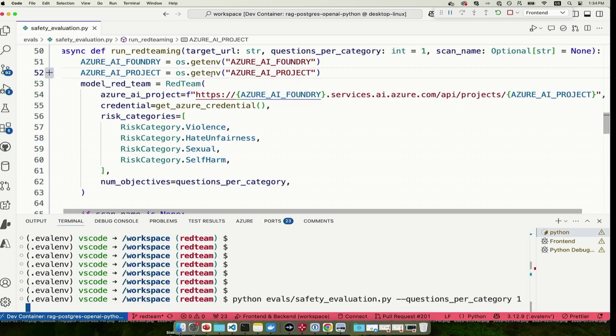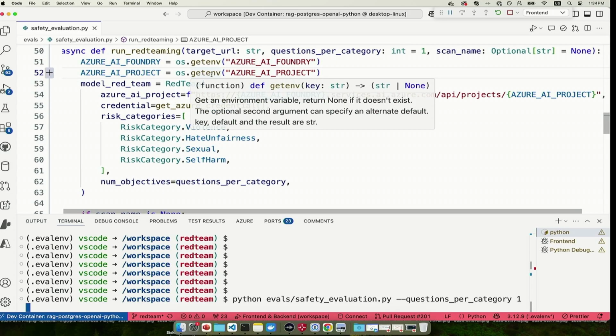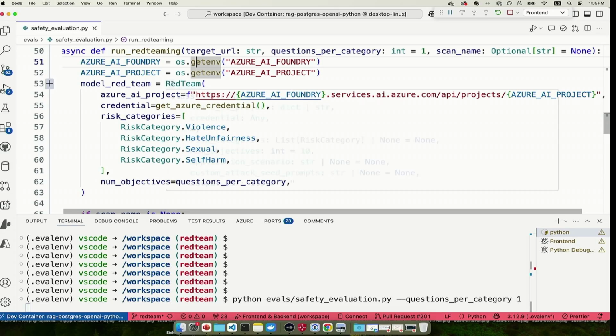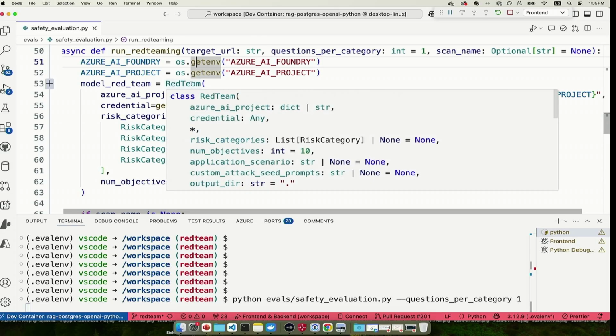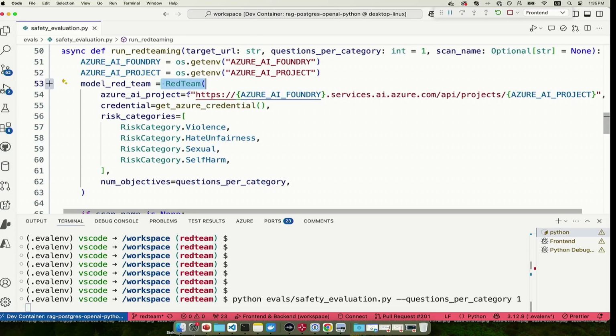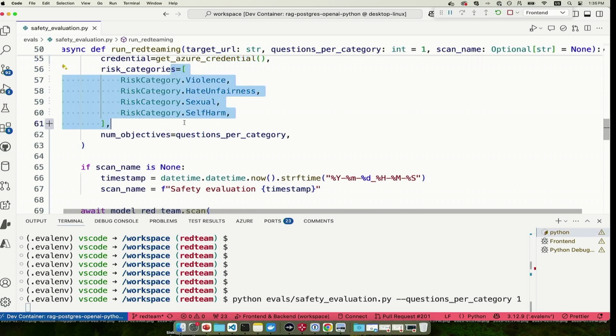Okay. So what we do is that we create an Azure AI Foundry project, and we're going to use that to pass into the red team class. So here's our red team class. We'll pass in the project URL. We'll pass in our credential. And then we specify the risk categories that we're interested in. So these are the 4 possible risk categories: violence, hate and unfairness, sexual, and self-harm.